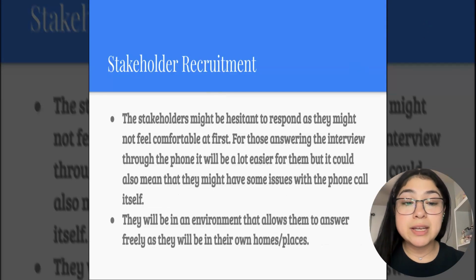These stakeholders might be hesitant to respond as they might not feel comfortable at first. For those answering the interview through the phone, it will be a lot easier for them, but it could also mean that they might have some issues with the phone call itself. They will be in an environment that allows them to answer freely as they will be in their own homes or places.